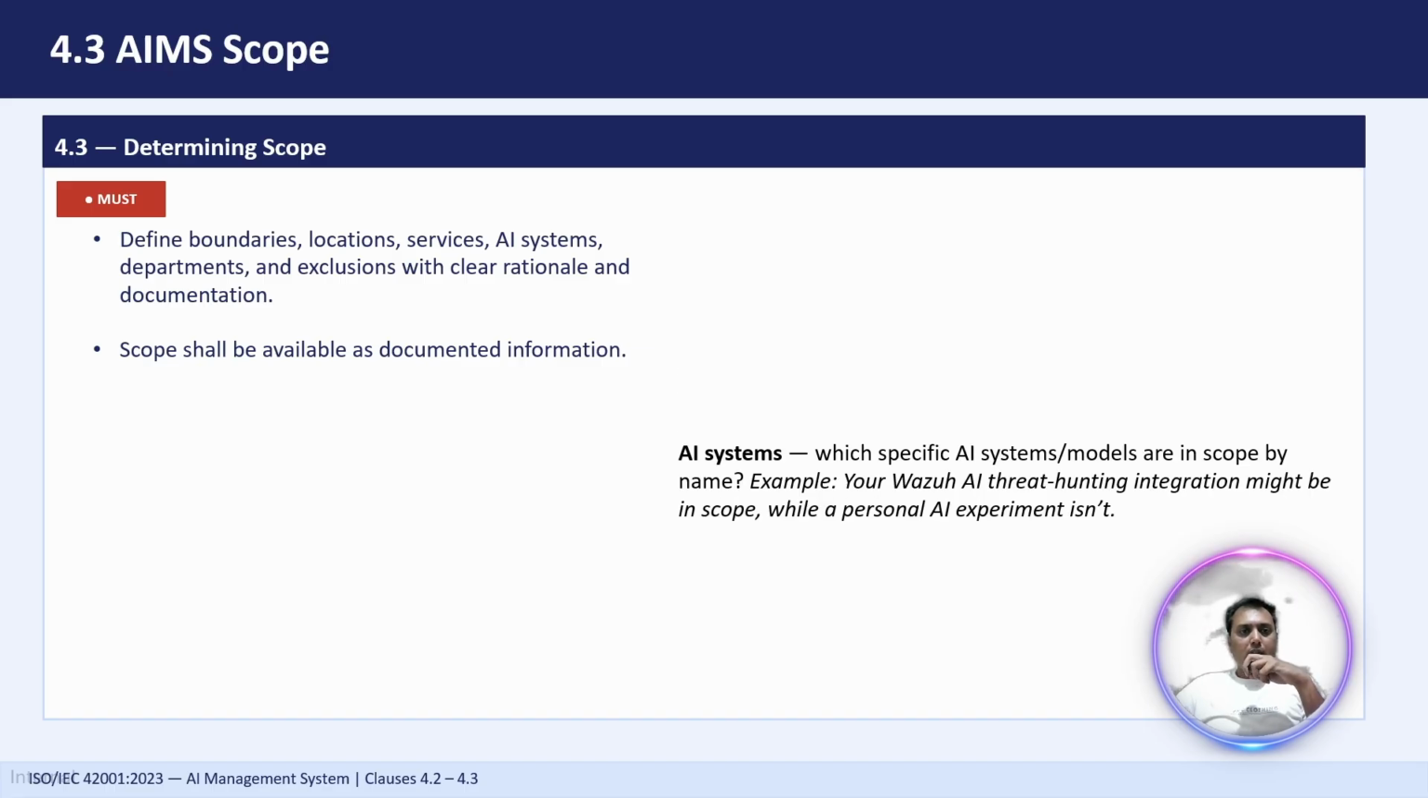Then we have to define AI systems. So which specific AI systems or models are in scope, by name. We have to mention the model name or AI systems which we are going to include in the scope. Here I have taken an example: if in the company we have Wazuh, which is basically an open source SIEM tool, and you have integrated that Wazuh with AI, basically using some third party models, do we need to include Wazuh as an AI system, or do we have to exclude it?